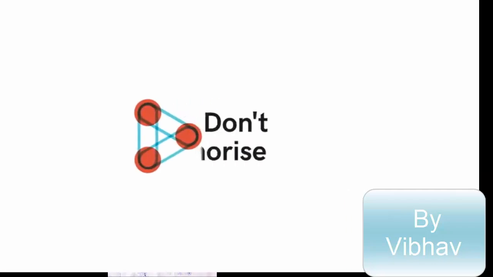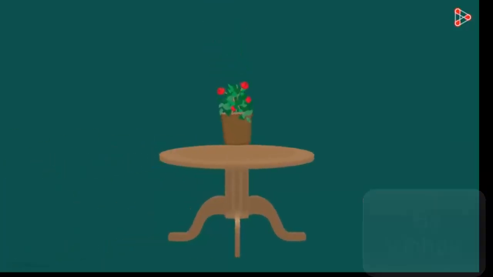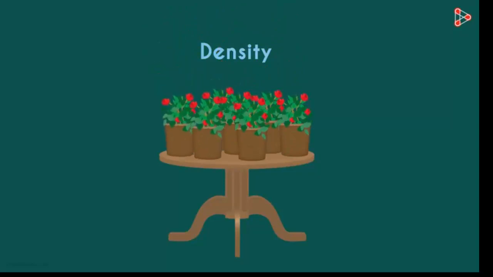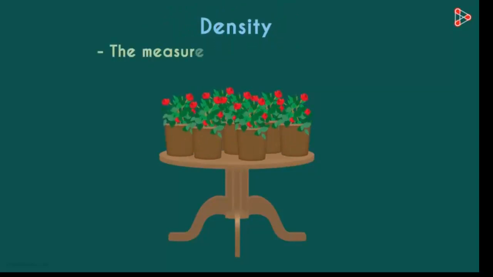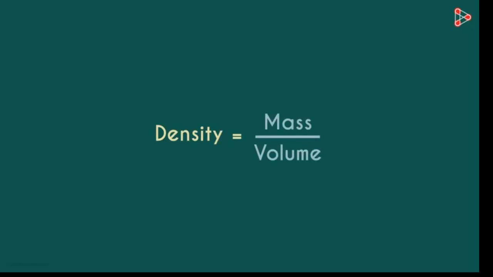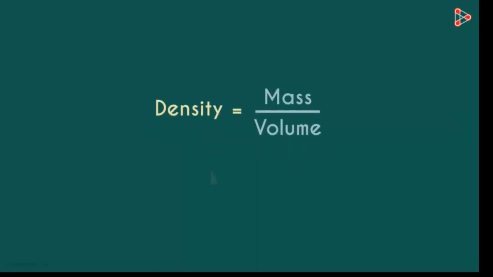So first we'll talk about density. If you see in front of you, there is a flower vase kept on the table. If there are more than one flower vase, you will see it will be more dense. Density means the measure of how compact the mass in a substance or object is. We have already read that density is equal to mass upon volume, or mass per unit volume. Its unit is kilogram per meter cube.